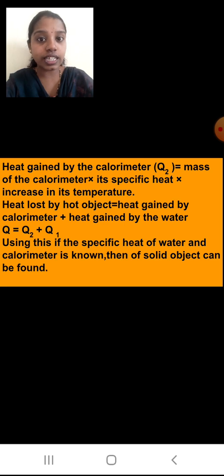Calorimeter is also taking the heat, so it will be multiplied by increase in the temperature. You get the value for Q, Q1 and Q2. If you know any of the terms, even if you know Q and Q1, you can get Q2. If you know Q1 and Q2, you can get the value for Q. Okay students, so I hope till here you have understood everything.